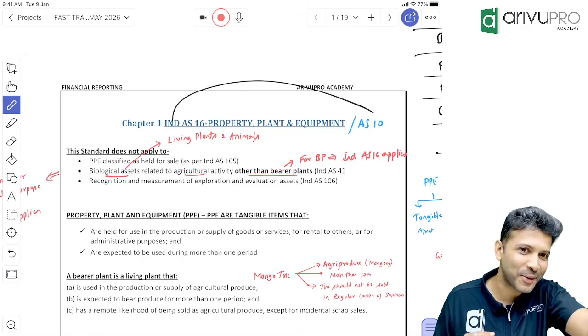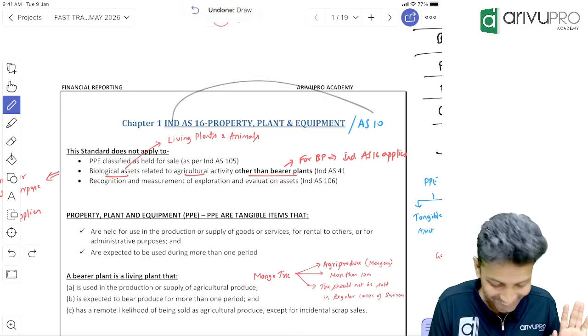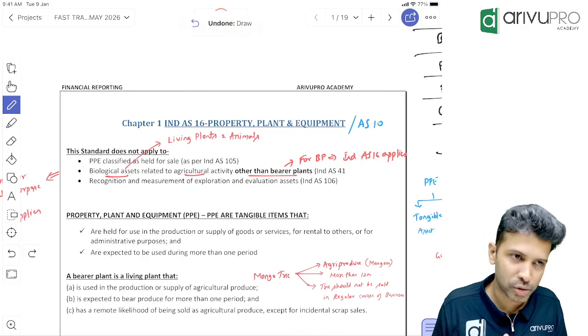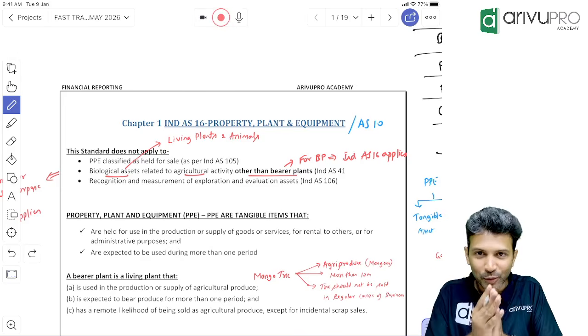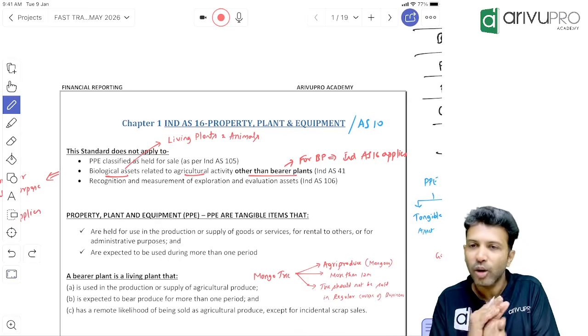That means the whole standard is homework. We have studied AS 10, no? If someone says they forgot, don't put it on me. But those of you who remember, these two are ditto. Absolutely no change. So I'm not giving it as homework. Don't spread rumors. We will do it, I'm just saying that it will overlap.